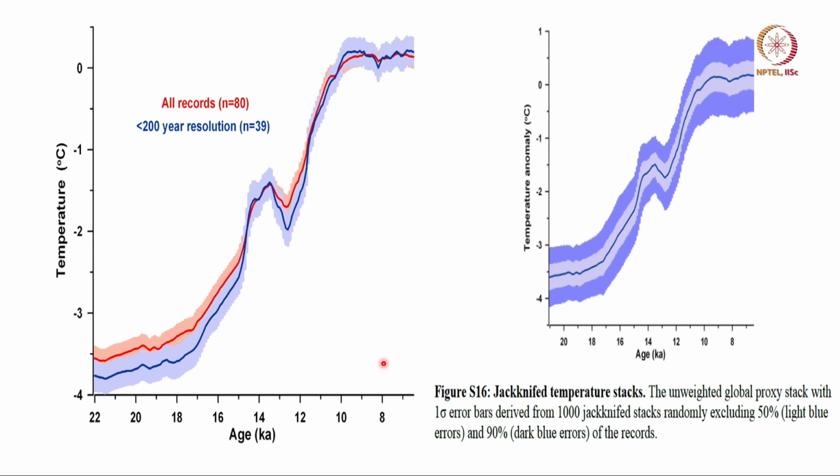Then they used what is called the jackknifing method, which is you take the proxy data, okay, and randomly exclude 50% of the data and do the averaging again. So you do not only choose what you like, you take the full 80 data, throw 40 out at random, take 40 and do it many times.